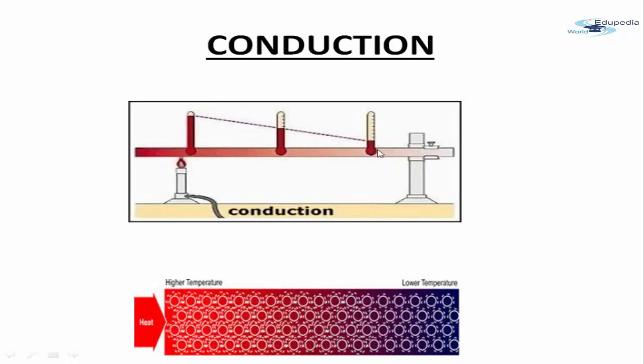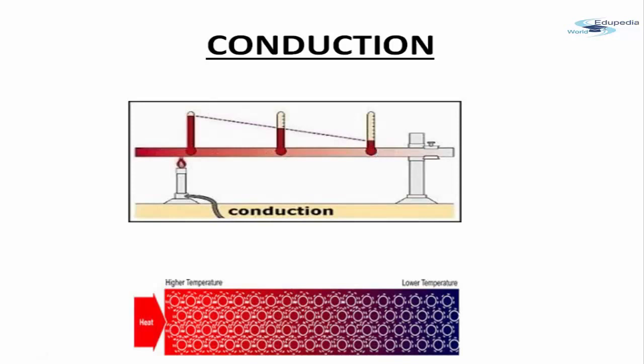Now this shows that because the first tube was quite close to the heat source, the temperature was more in this case, because the heat supplied to this tube was more as compared to the rest of the two tubes, and that's why you will see a difference in temperature of these three tubes, right?